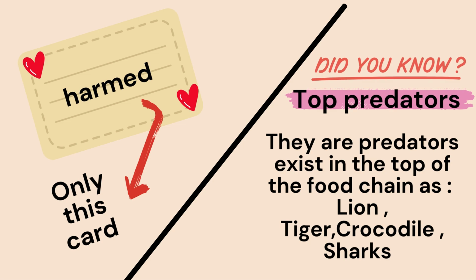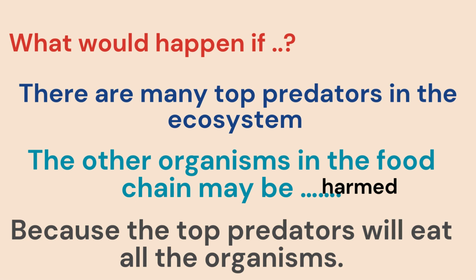So here we have the last situation. What would happen if there are many top predators in the ecosystem? There are many tigers or lions in this ecosystem. So what will happen? Yes, the other organisms in the food chain may be harmed. And why?